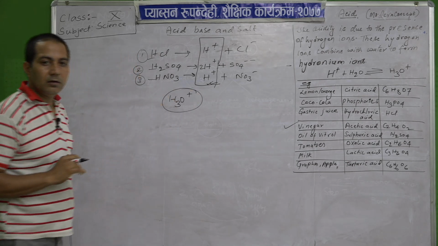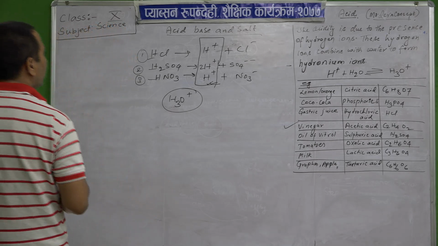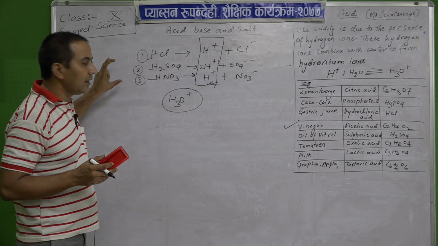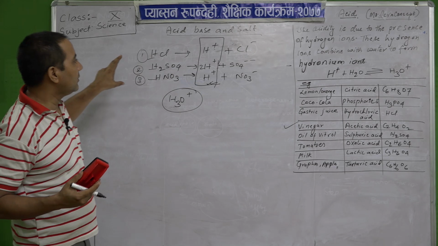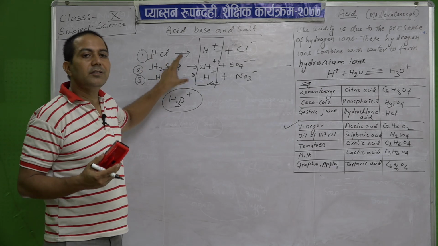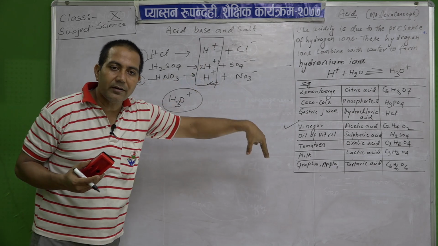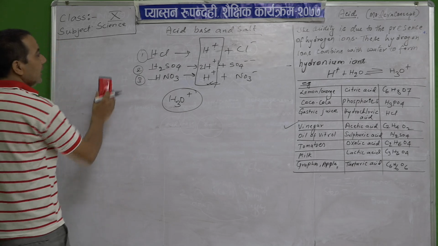Hydronium ion. So these are the examples of acid. Now from this I think that you understand what is acid. Acids are those substances which when they dissociate produce hydrogen ion, and when they dissolve in water they produce hydronium ion. It is the modern concept of acids.